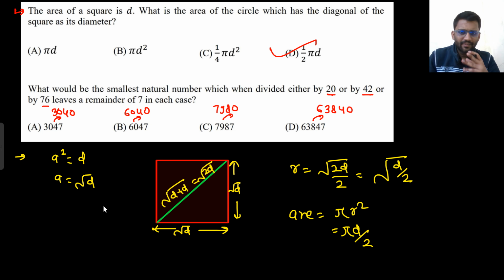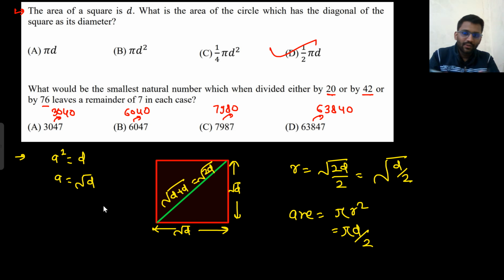As far as I remember, my answer was 7987. So I will divide 7980 because the remainder should be 7. So 7980 divided by 20 will be completely divided. 7980 divided by 42 is also being divided. You are getting a whole number, 190. Here you can see, I guess.